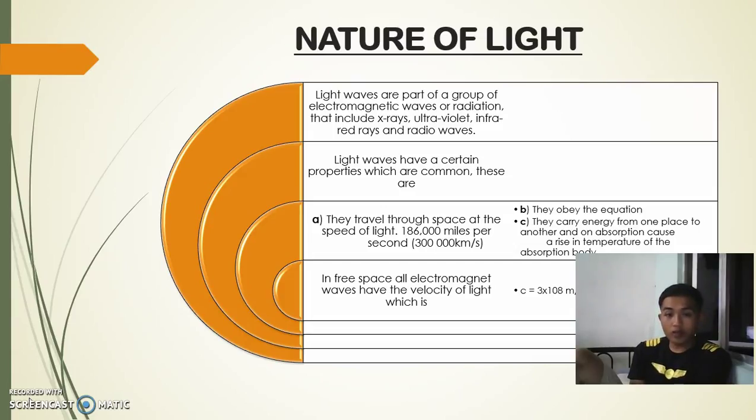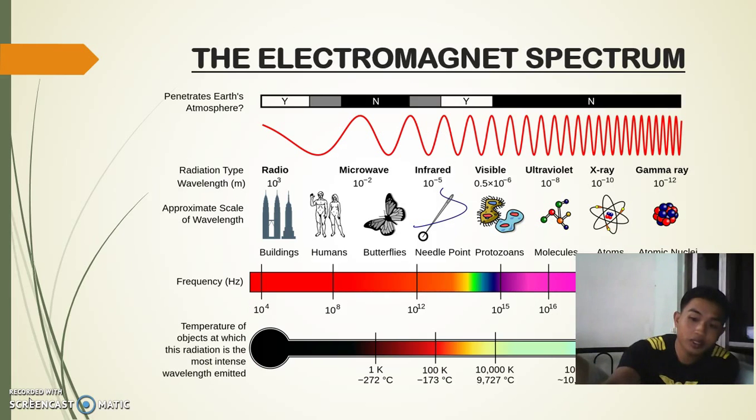In free space, all electromagnetic waves have the velocity of light, which is 186,000 miles per second. The electromagnetic spectrum, as we can see in the example shown.